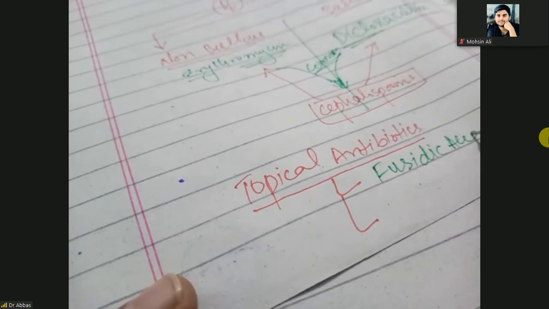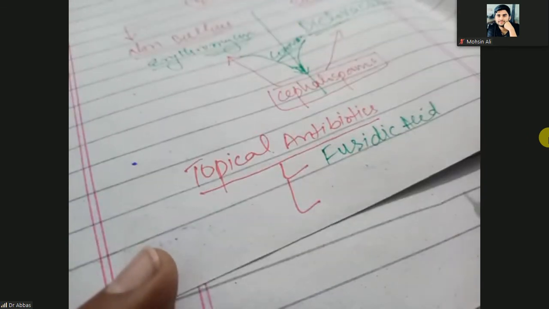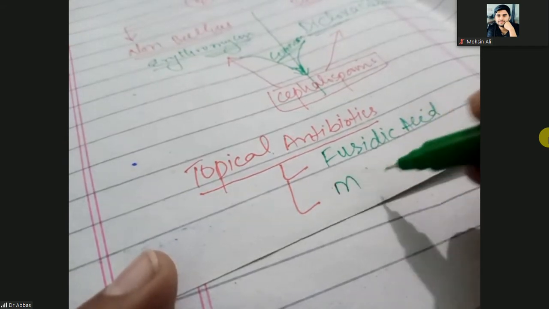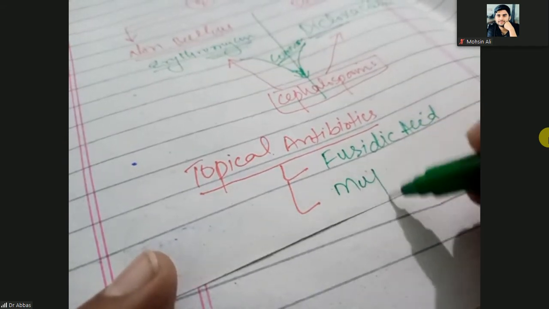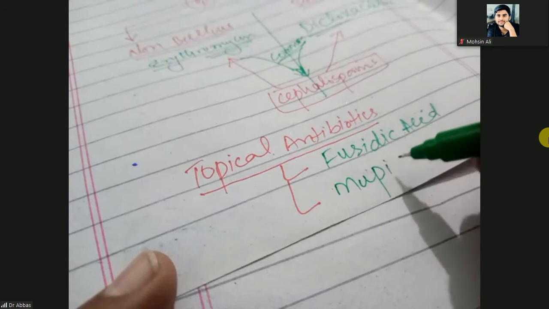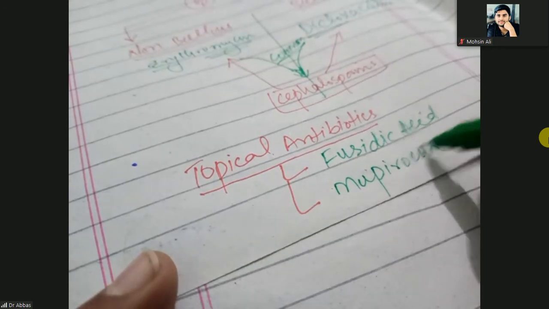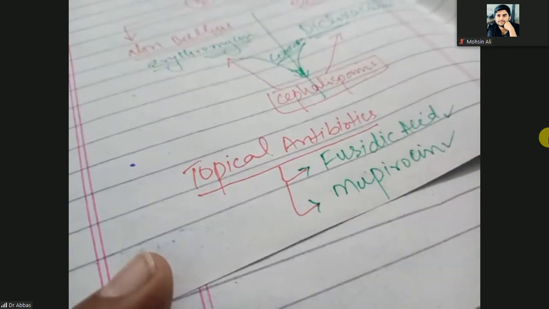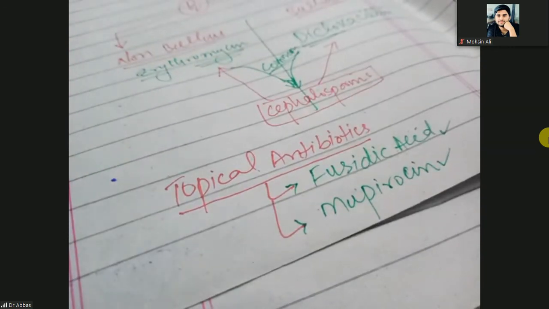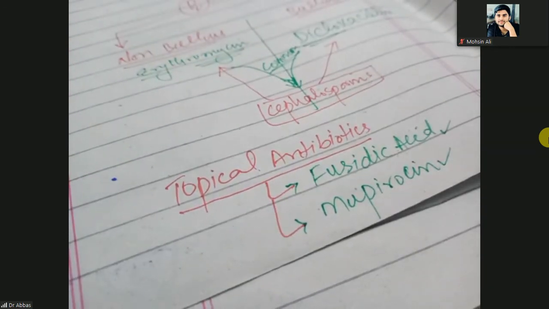Fusidic acid can be used. Ibuprofen can be used. So these are the topical antibiotics. But keep in mind, here there are crusting.